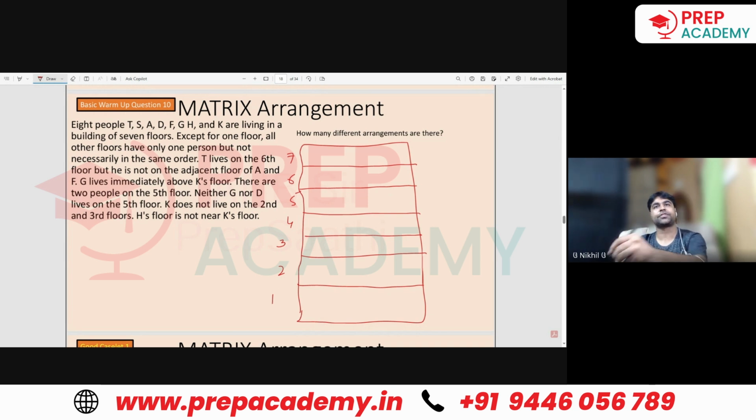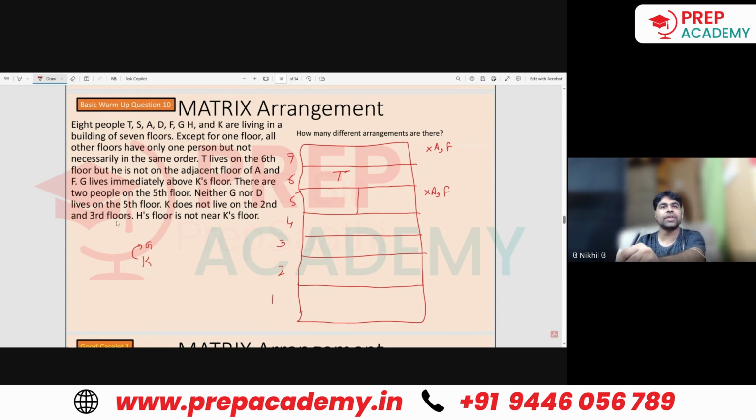T lives on the 6th floor. So T is living here, but he is not on the adjacent floor of A and F. So neither A is here nor F is here. G lives immediately above K's floor, so immediately above K's floor is G. There are 2 people on the 5th floor, so the 5th floor is that floor which has 2 people.